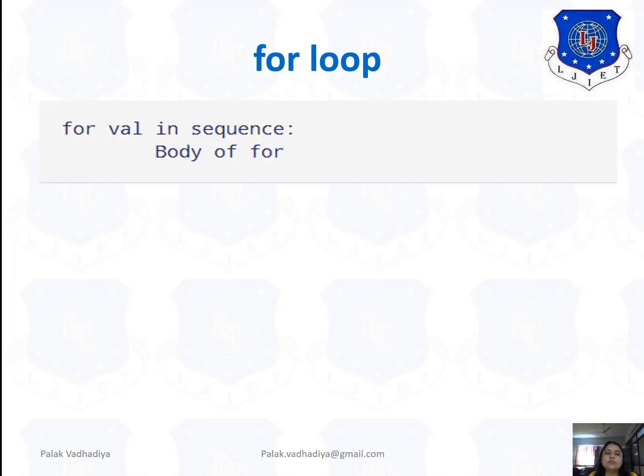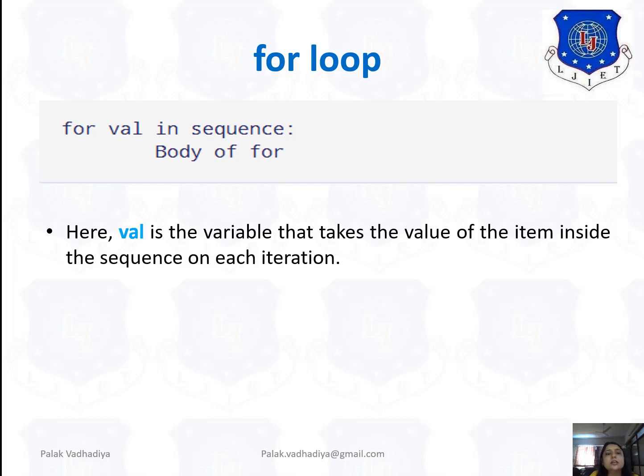So the syntax of the for loop is for then value. So for that I use one variable that is val in sequence and then the body of for. See, in place of val variable you can take any name, that is abc, num, anything. Now see here, the val is a variable that takes the value of the item inside the sequence on each iteration.